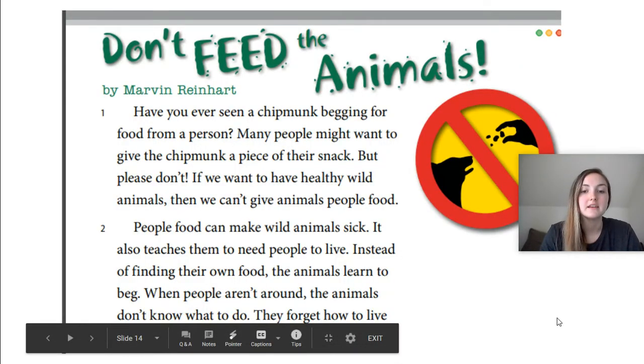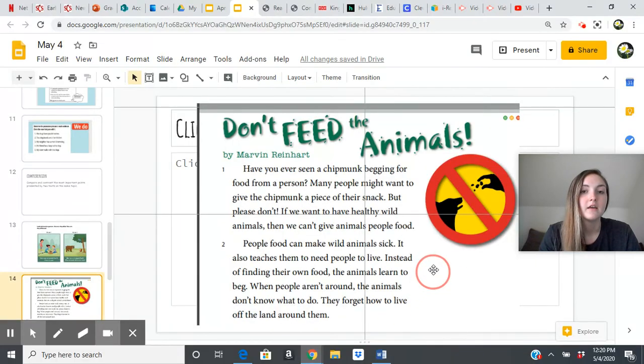This one's called Don't Feed the Animals. Have you ever seen a chipmunk begging for food from a person? Many people might want to give the chipmunk a piece of their snack, but please don't. If we want to have healthy wild animals, then we can't give animals people food. People food can make wild animals sick. It also teaches them to need people to live. Instead of finding their own food, the animals learn to beg. When people aren't around, the animals don't know what to do. They forget how to live off the land around them.